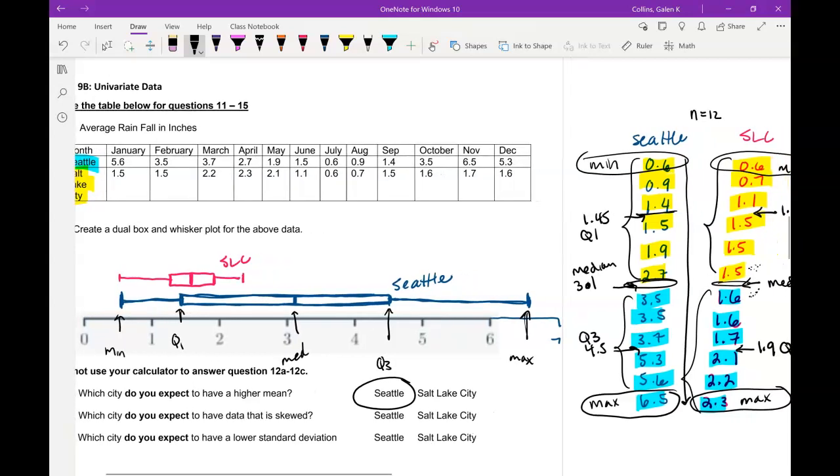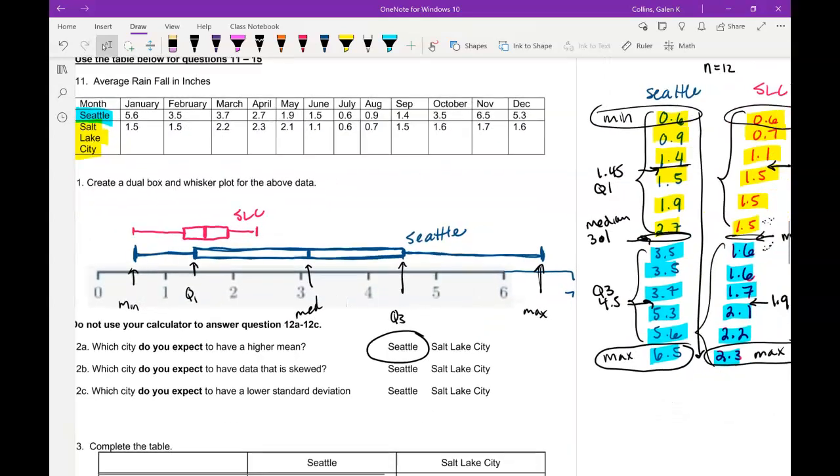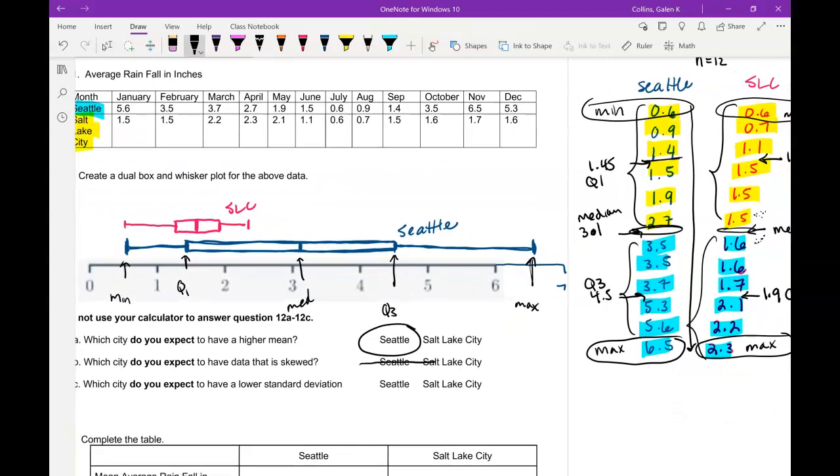So I might wonder if I've got more of a skew with that graph, but I'm actually going to leave that question blank because we really can't tell that from a box plot. We would need to do a different analysis of our data for that. Maybe make a histogram or something.